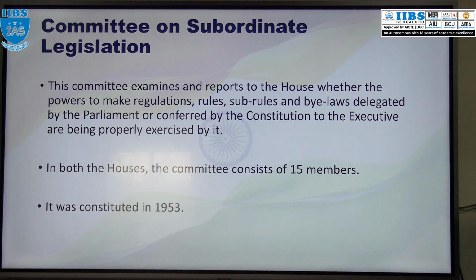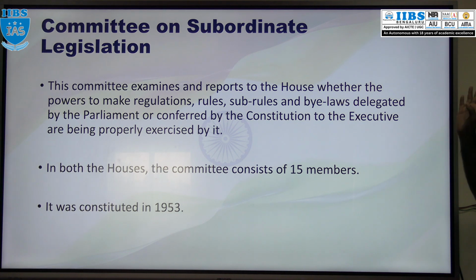This committee examines whether those powers are properly exercised by the executive or not. In simple language, the executives have certain powers which are given by the Constitution or by the House, the respective houses. Whether those powers are being used properly by the executives will be examined by this committee, which submits its report to the respective house.